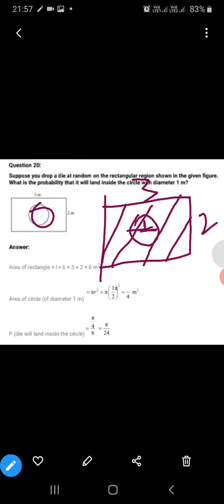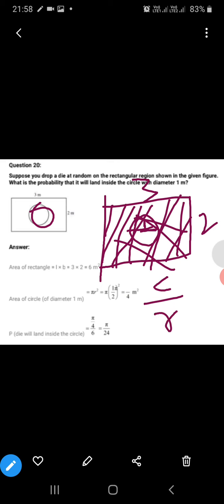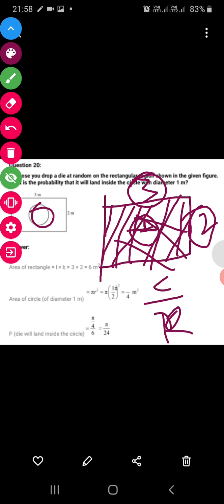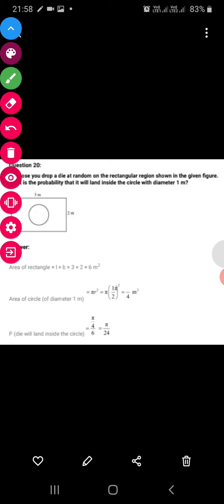So class, fall inside means they are talking about the area. So area of circle upon area of rectangle. Area of rectangle, you know, length into breadth, that is 3 into 2. Area of circle is pi r square. So class, pi r square upon length into breadth. This is the answer.